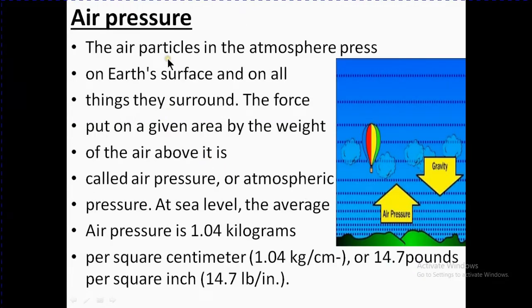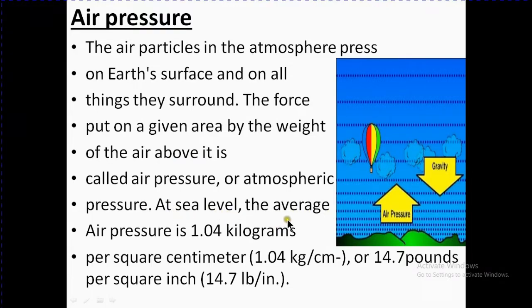Air pressure. What is air pressure? The air particles in the atmosphere press on Earth's surface and on all things they surround. The force put on a given area by the weight of the air above it is called air pressure. So you can see there the gravity and how the layers near to the earth put the pressure.